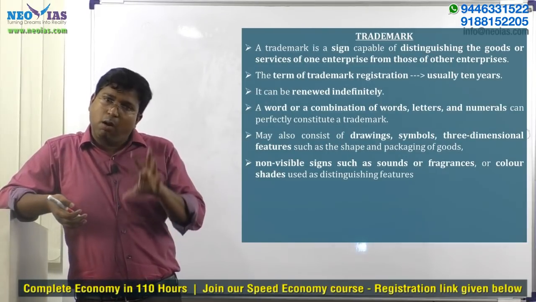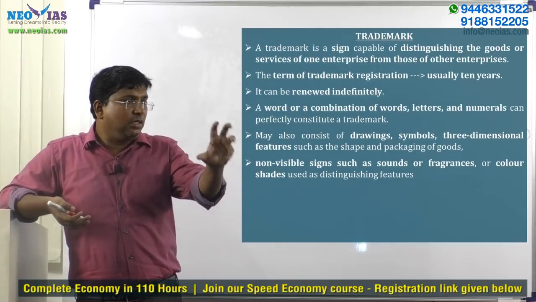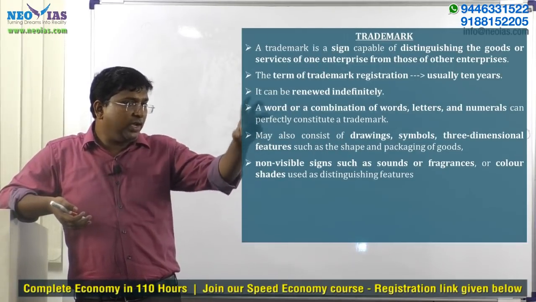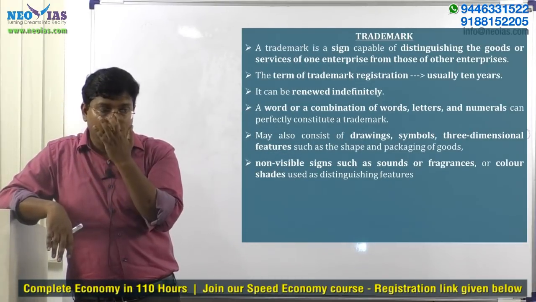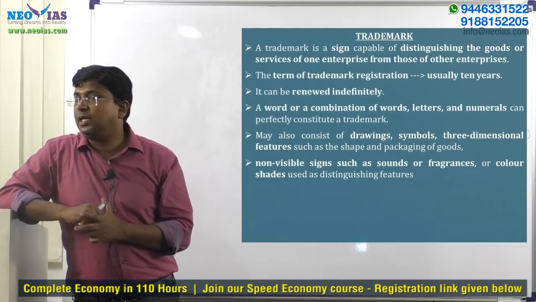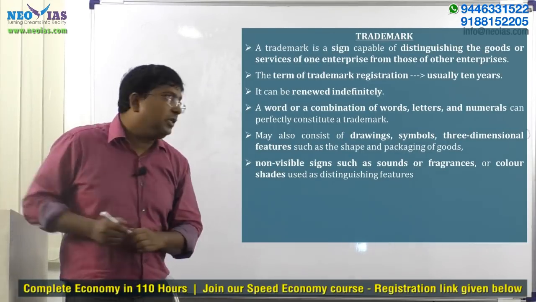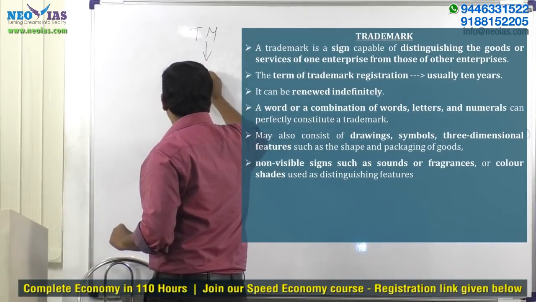Okay, but all these have one feature, that it distinguishes the product of one enterprise or one company from another company. That is the main purpose of trademark. Now another important point I want to convey, which is not there in the material, please note down: trademark can be licensed.